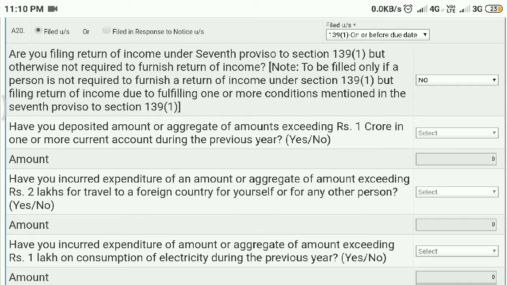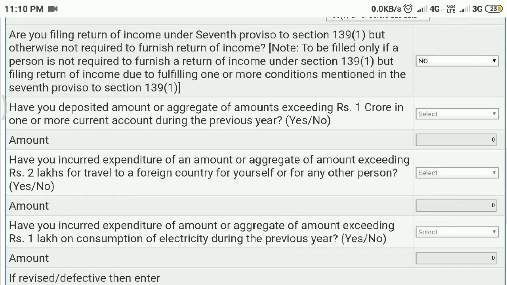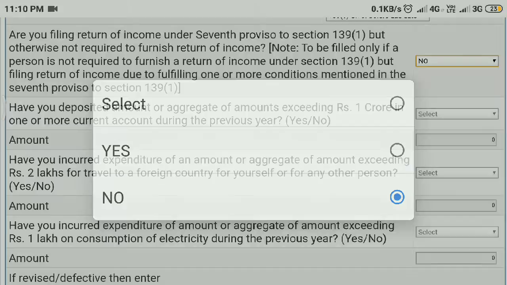What are those transactions? First one, have you deposited amount or aggregate amount exceeding rupees 1 crore in one or more current accounts during the previous year? If you deposited more than 1 crore in financial year 1920 in one or more current accounts, not in a savings bank account, if it exceeds 1 crore, you should mention yes and